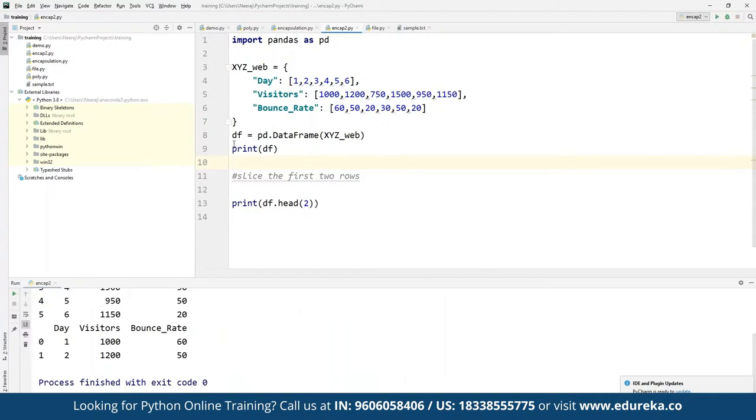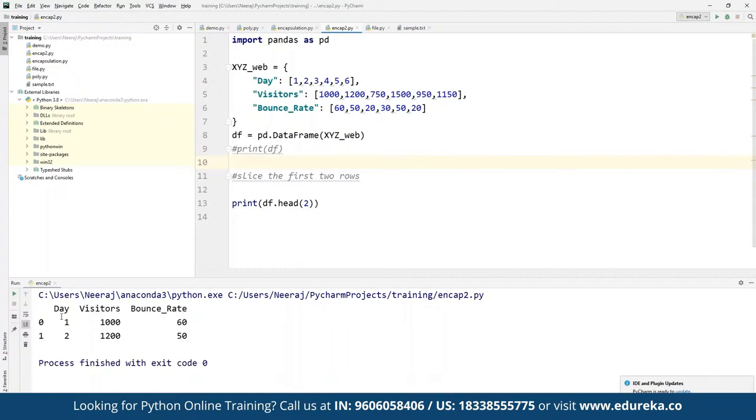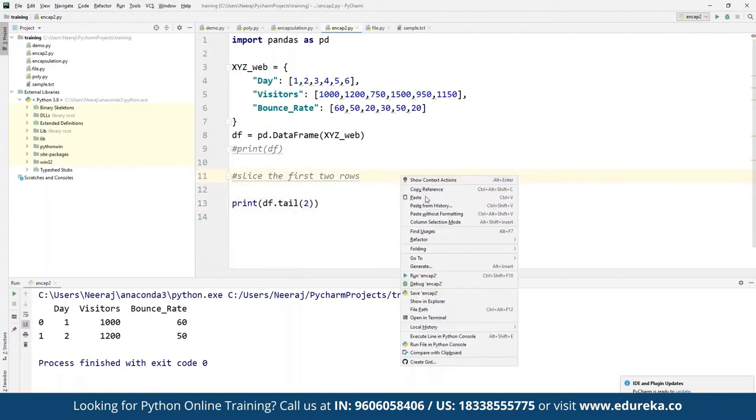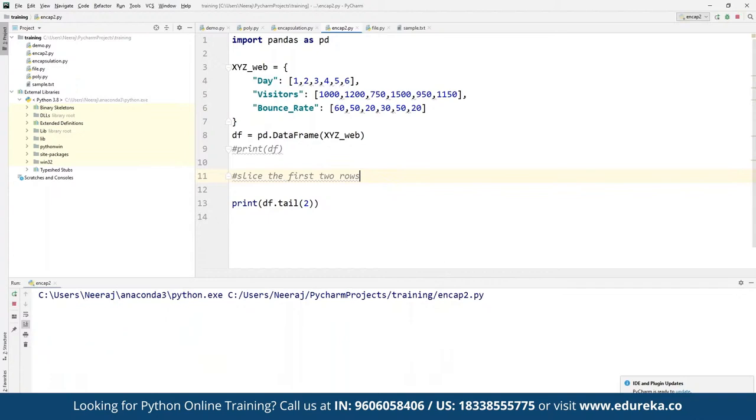Now just to avoid confusion, let's add this one as a comment. If we are printing the first 2 head, that means we can see here only the first 2 entries have been printed. If you want to print the last 2, then we only have to define this one by tail. If you define tail, then the last 2 entries are going to be returned as a response, as a part of slicing the elements.